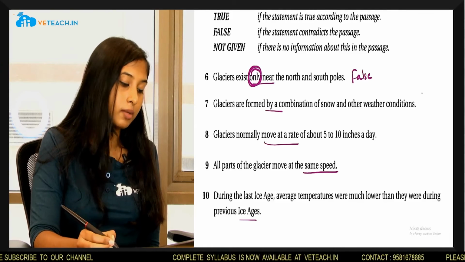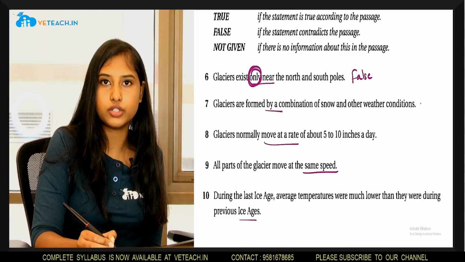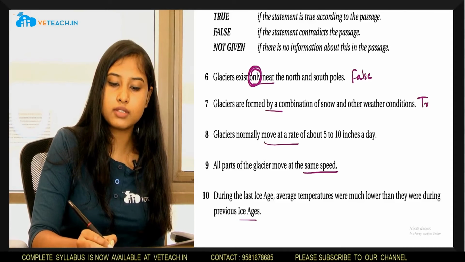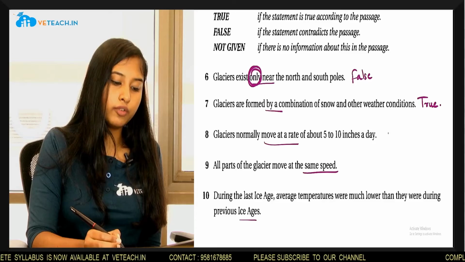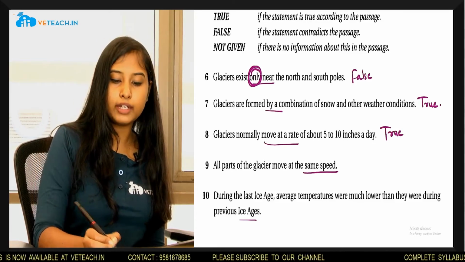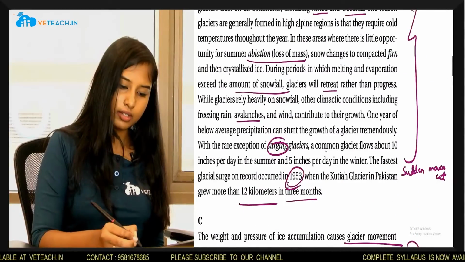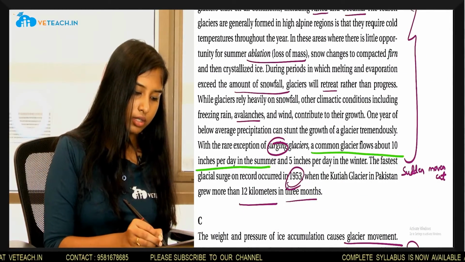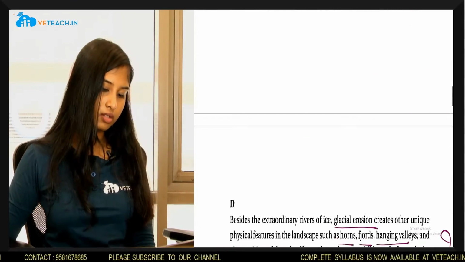Moving on to question number 7. Glaciers are formed by a combination of snow and other weather conditions. And the answer is true, which is given in section B. Question number 8, glaciers normally move at a rate of about 5 to 10 inches a day. The answer is true and you'll find out the answer when you go back to section B where it is mentioned 10 inches per day in the summer and 5 inches per day in the winter. So the answer is true.